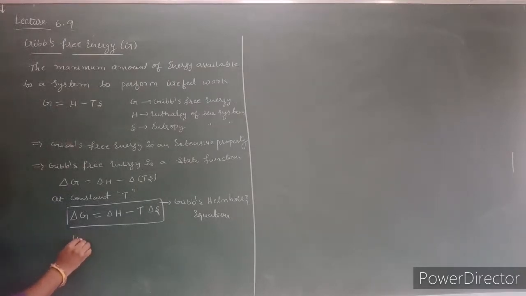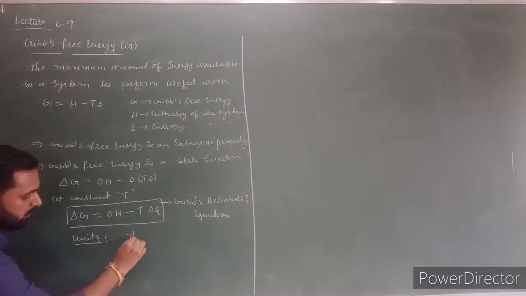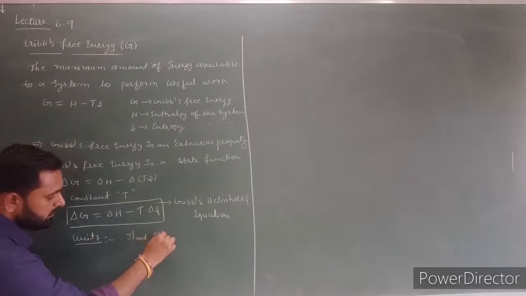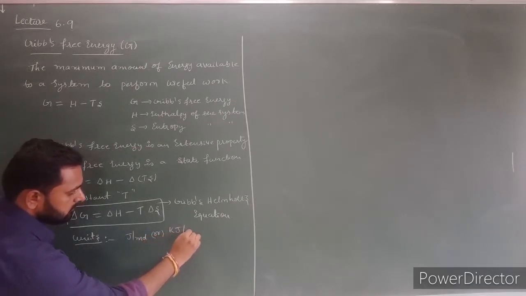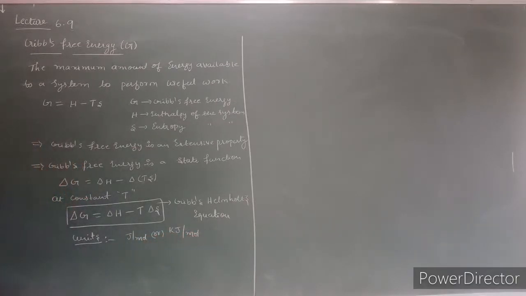Now let us discuss the units of Gibbs free energy. Delta H value we express in joules per mole or kilojoules per mole. These are the units of Gibbs free energy.